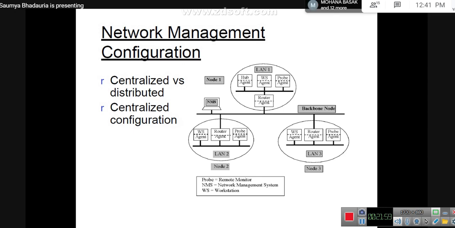Because all the nodes are connected through the main network, they can easily access the data, and they feel less traffic. Okay.